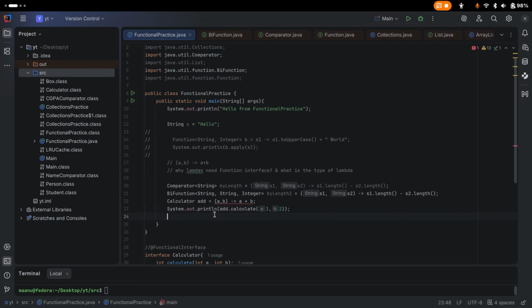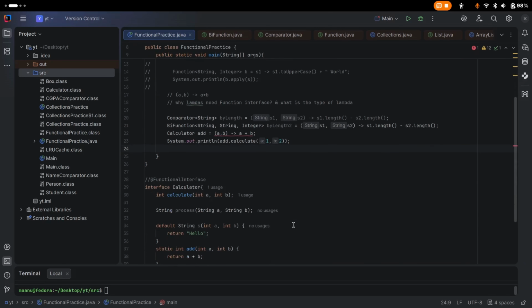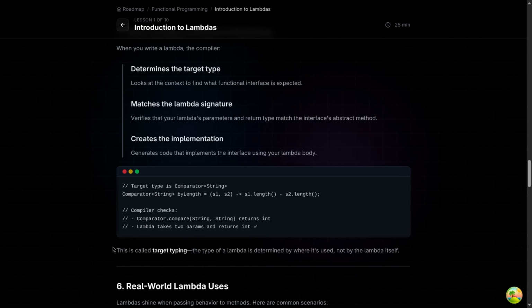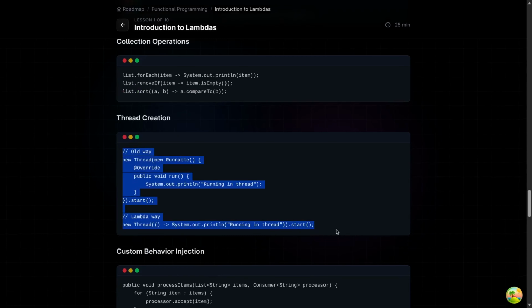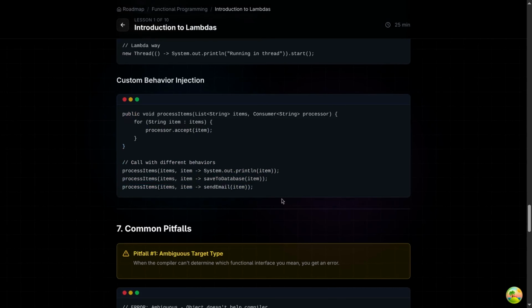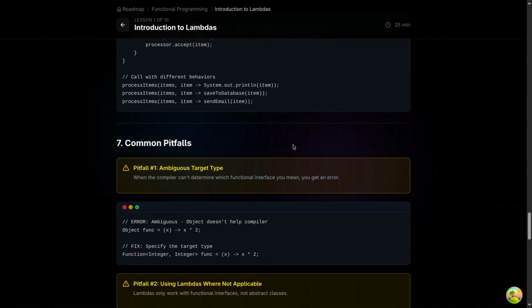So what if our compiler cannot determine the type? Then we will get an error: our target type of lambda must be a functional interface. So this is called target typing. The type of lambda is determined by where it's used. Now, real world lambda uses are event handling, collection operations, thread creation. We will see threads and have a lot of discussions on this one. Also custom behavior injection. Then we have common pitfalls. So that's fine.